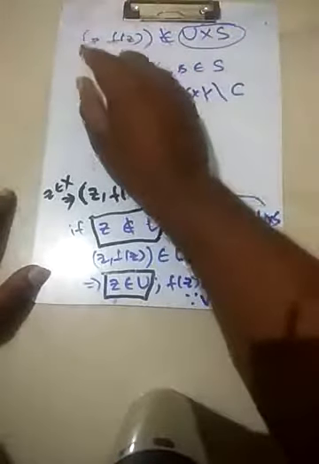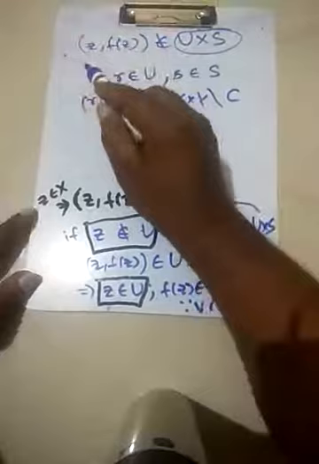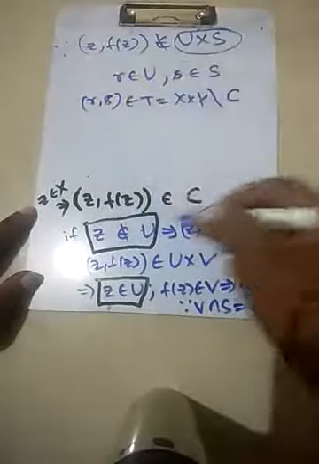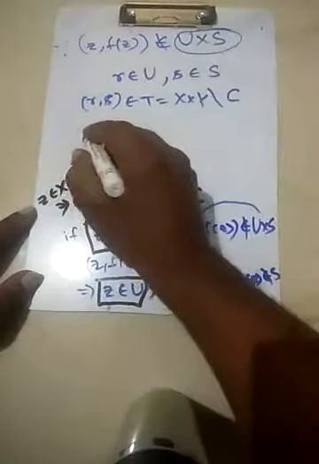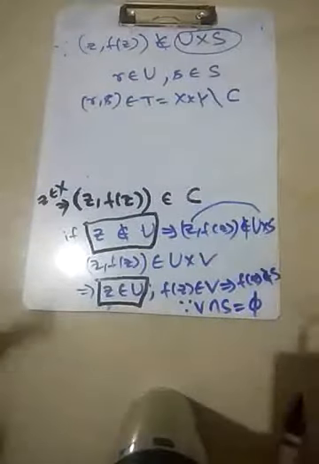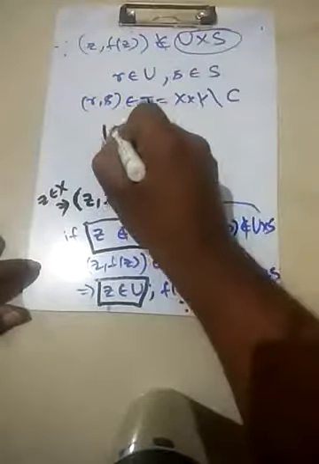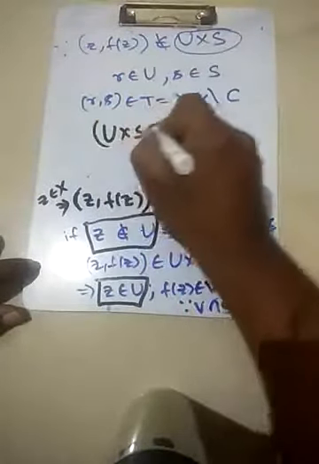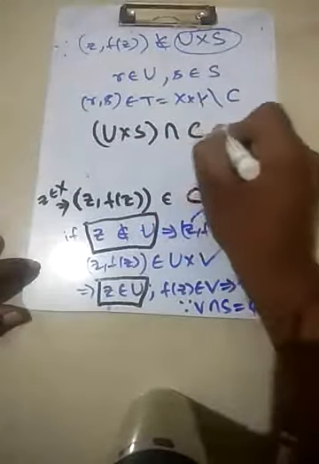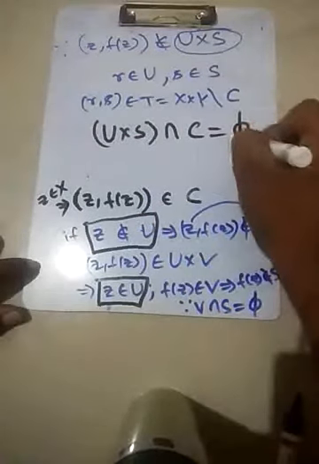Since this is also an arbitrary point in C, this clearly means the following: U cross S, this set intersected with C, is the empty set.